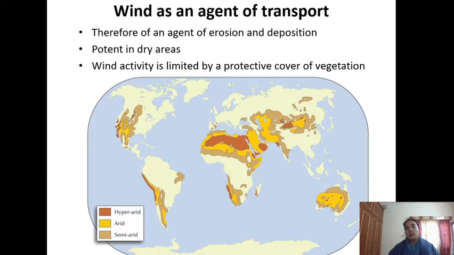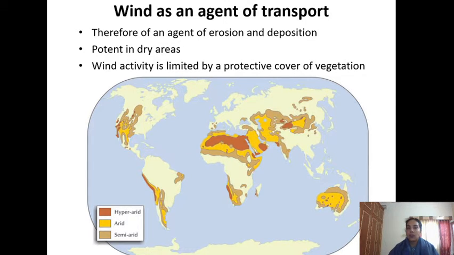Also from our day-to-day observation, we know that dry areas where the content of moisture in the soil is low or where there is no vegetation cover on the surface, they are most vulnerable to the action of wind erosion. For example, you might have noticed fallow fields, fields which are left barren after the harvesting of crop. They are very susceptible to wind erosion, provided there is no vegetation cover over it or the moisture content in the soil is low.